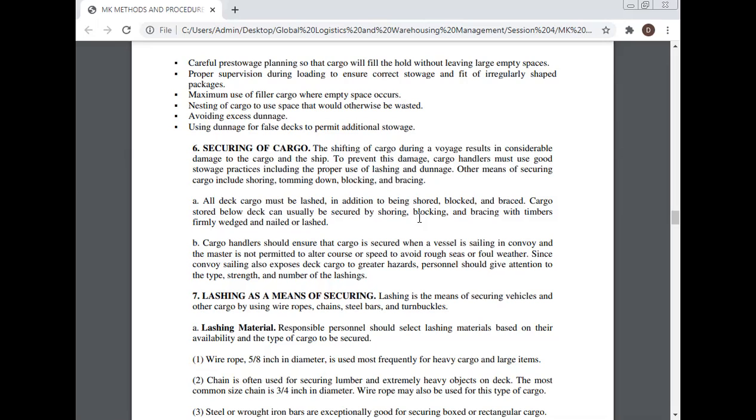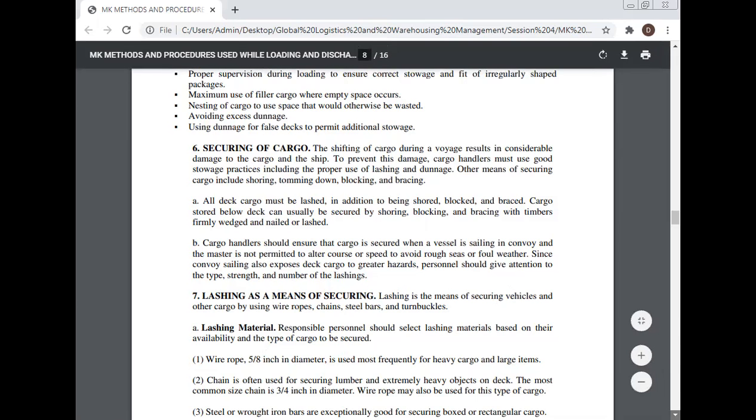Cargo handlers should ensure that cargo is secured when a vessel is sailing in convoy and the master is not permitted to alter course or speed to avoid rough seas or foul weather. Since convoy sailing also exposes deck cargo to greater hazard, personnel should give attention to the type, strength, and number of the lacing. Lacing as a means of securing.